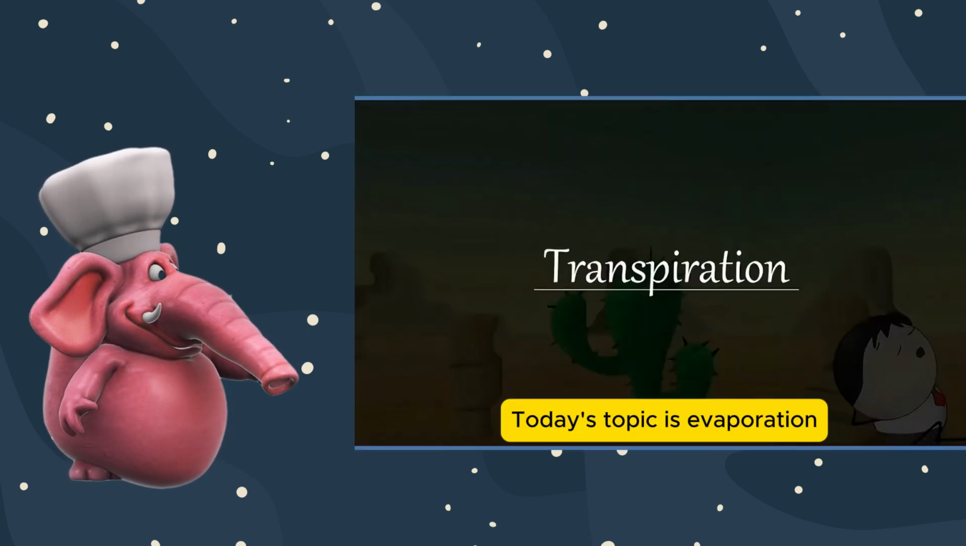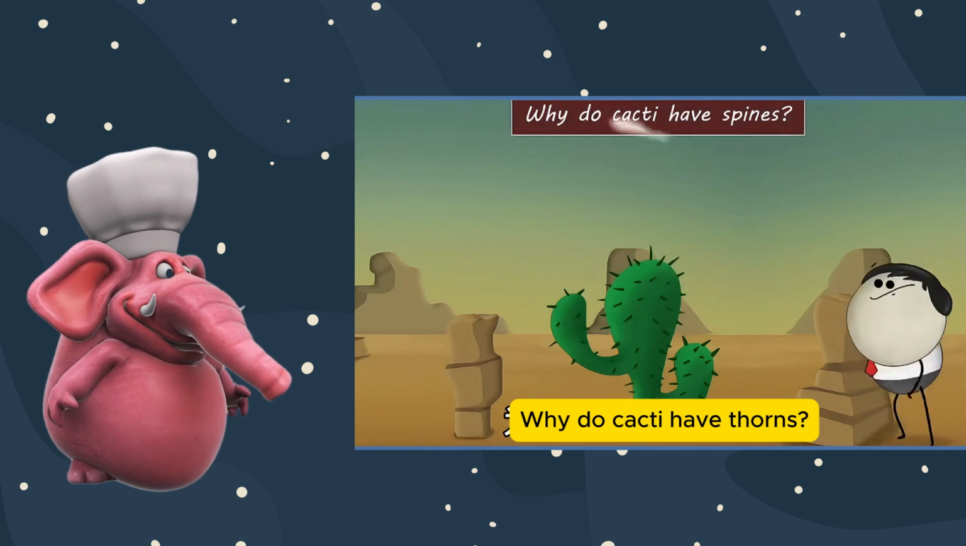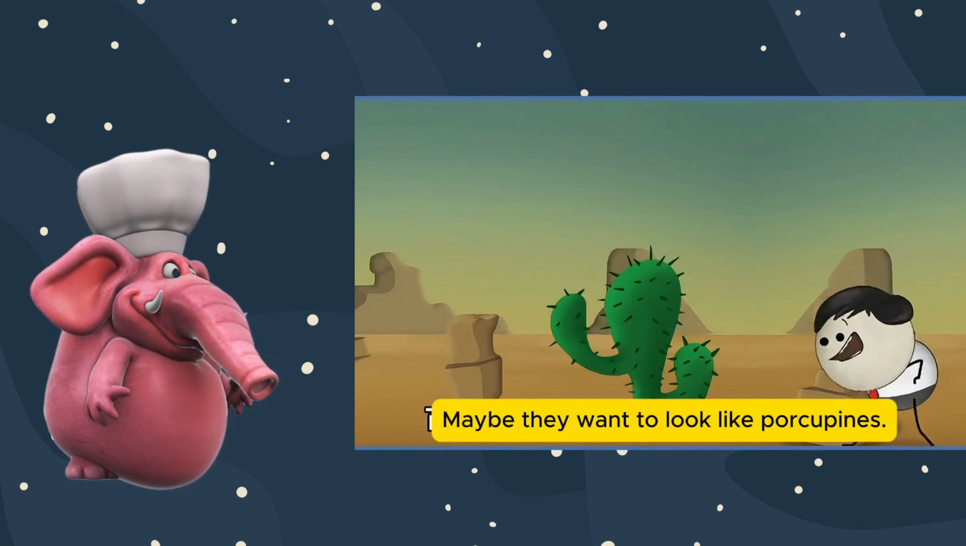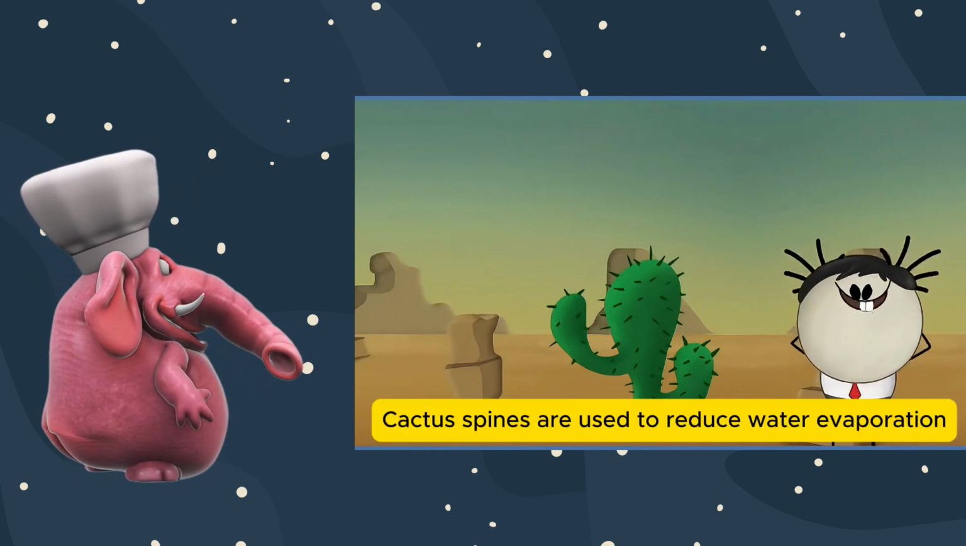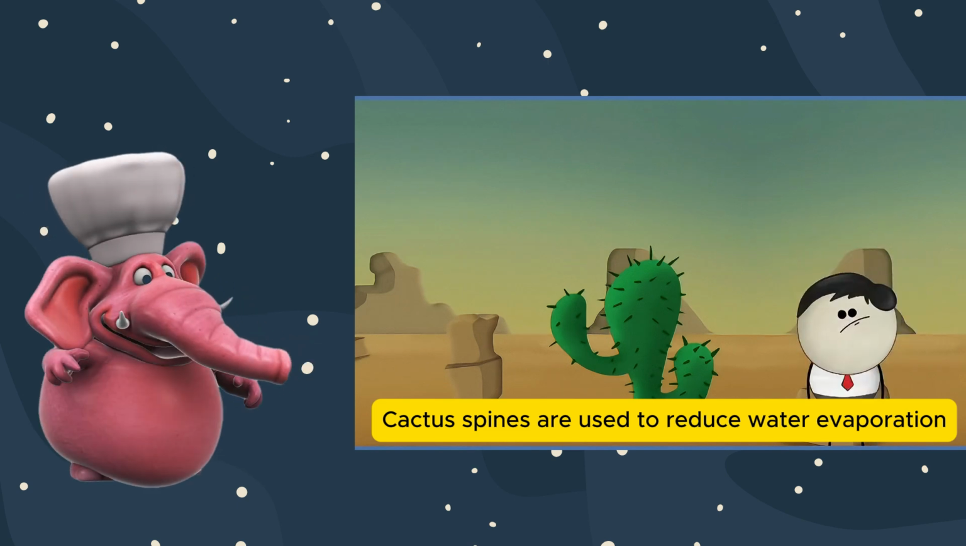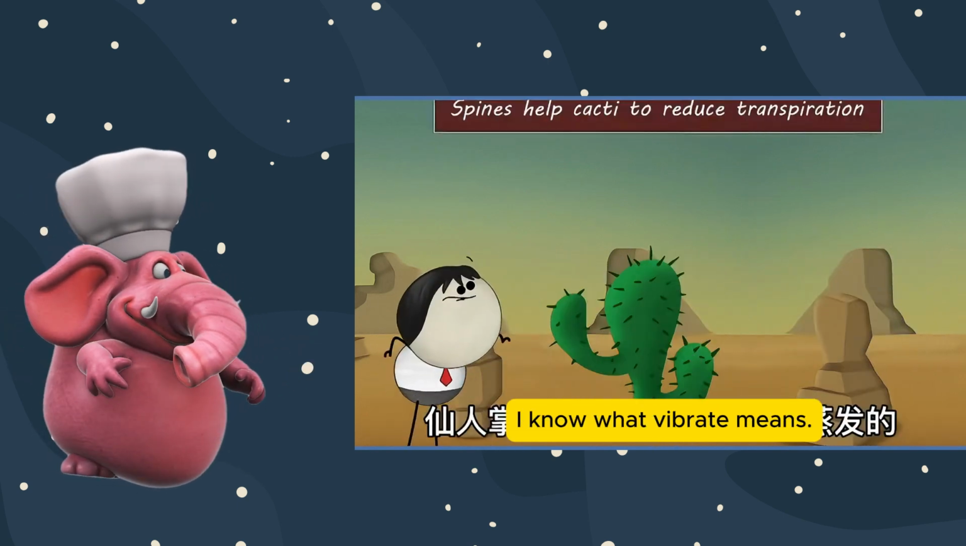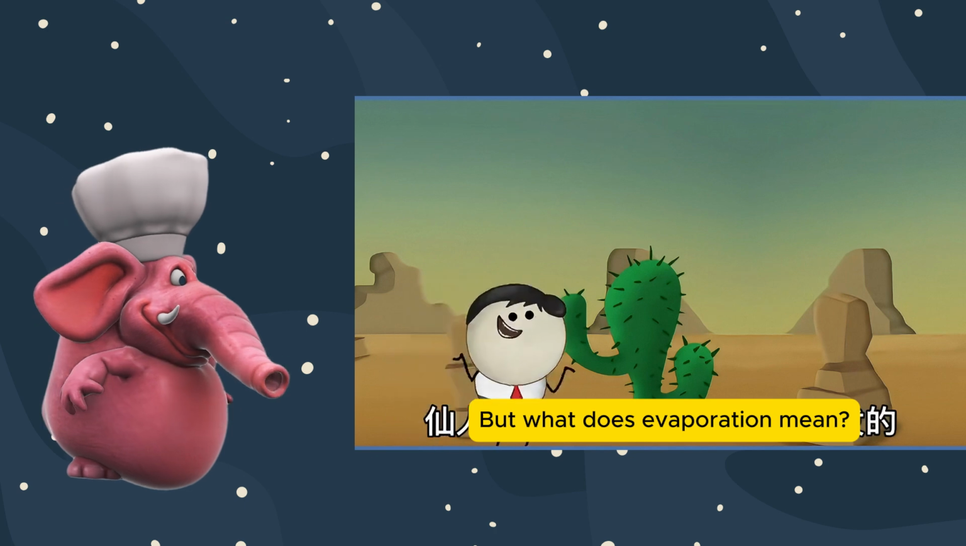Today's topic is evaporation. Why do cacti have thorns? Maybe they want to look like porcupines. You are so funny. Cactus spines are used to reduce water evaporation. I know what vibrate means, but what does evaporation mean?